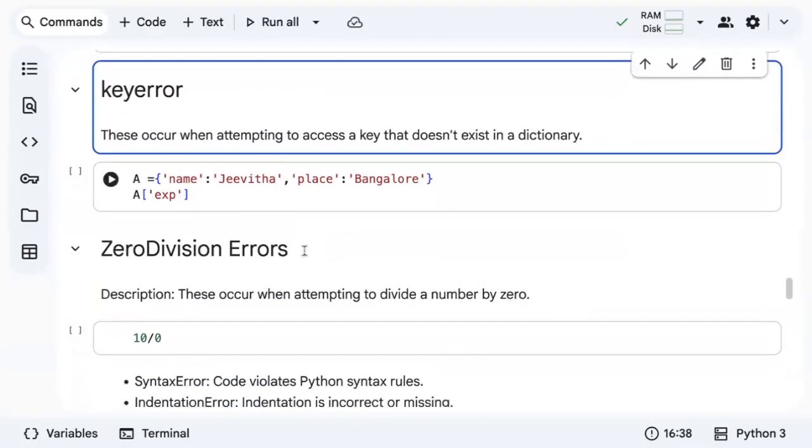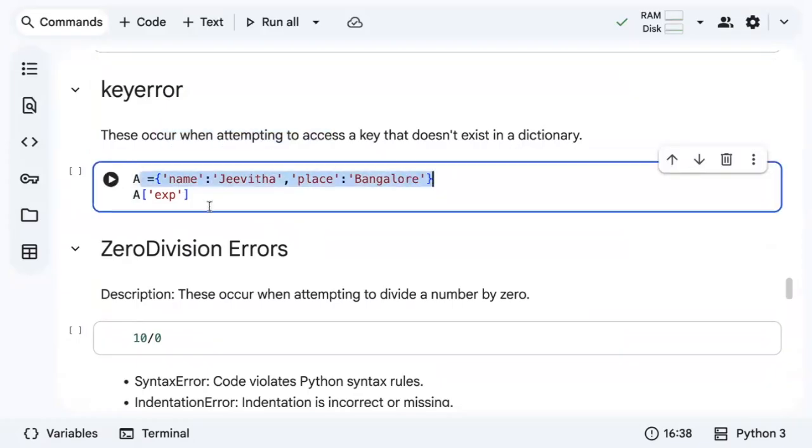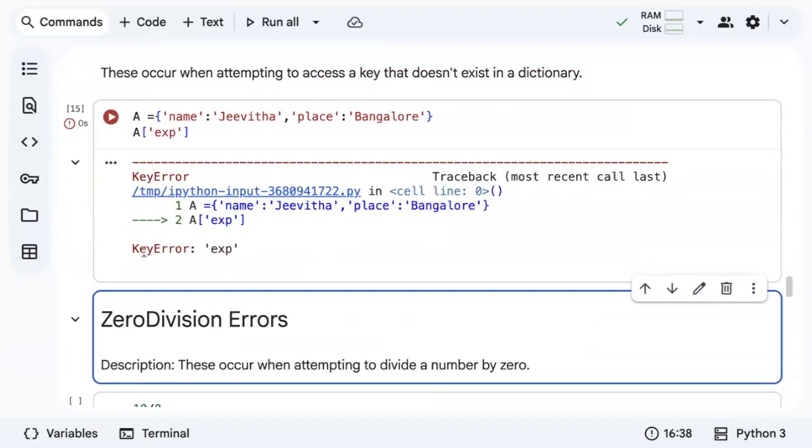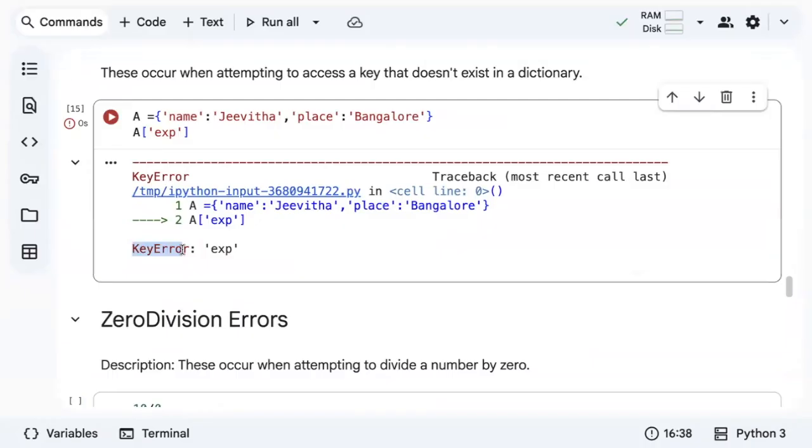So the next important error is key error. This occurs when attempting to access a key that doesn't exist in a dictionary. See, I have a dictionary here. You have name and place as keys, but I'm trying to access experience. So that key is not available, so it's going to give us a key error saying that key doesn't exist.